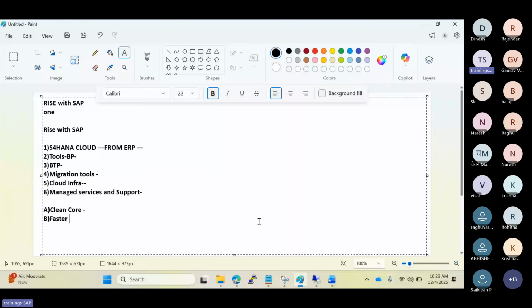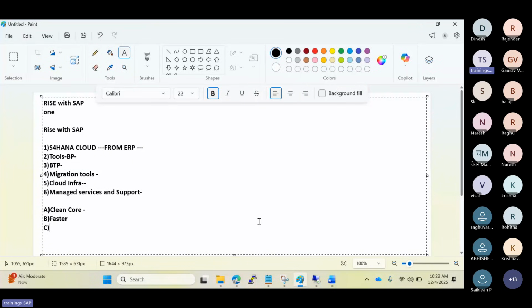And also the cloud-first strategy, which means SAP BTP is a cloud innovation engine. The new capabilities are available there, AI, automations, Joule, LLM, so many things are released there first.